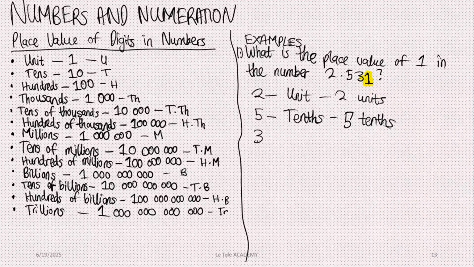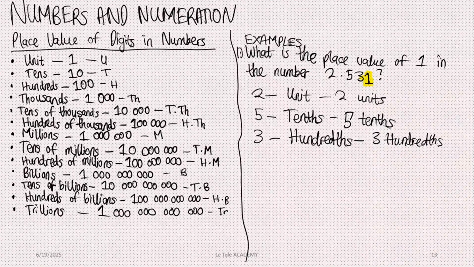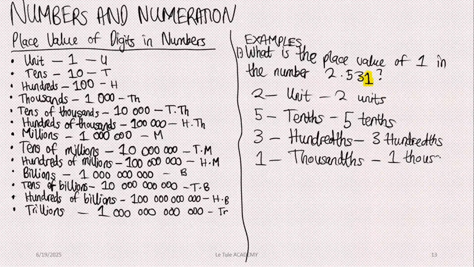We know the next one is 3, which is hundredths, which will be written as 3 hundredths. We know the next one is 1, which will be written as thousandths, which will be written as 1 thousandth, because it's 1. So this is the answer. Let me highlight it. This is the answer to that question. Okay, so we can proceed to another example, I believe. I hope this is understood.